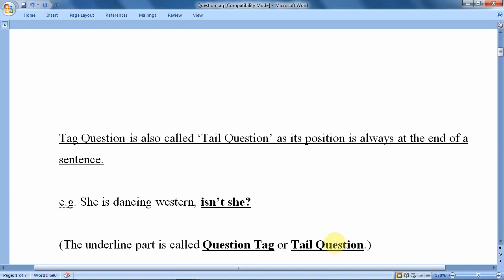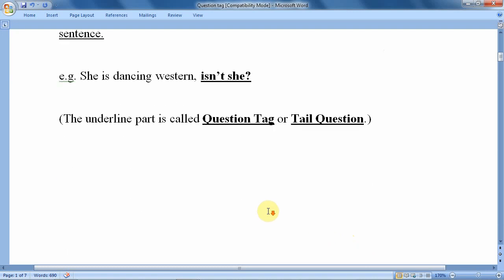We have heard about this question tag, but we didn't hear about this tail question. It is also called that, and you will definitely not use the term tail question, but still, question tag is the perfect word for it.